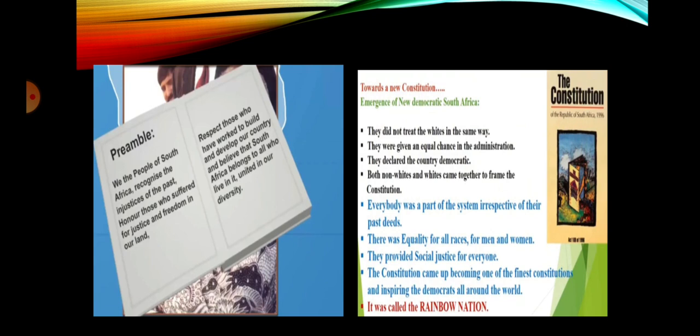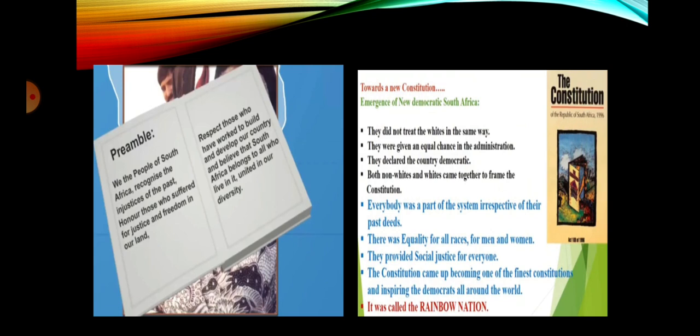When we look at the formation of the new constitution and the emergence of a new democratic South Africa, we see that the blacks did not treat the whites in the same way. They were given an equal chance in administration. They declared the country a democracy. Both non-whites and whites came together to frame the constitution. Everybody was a part of the system irrespective of their past deeds.